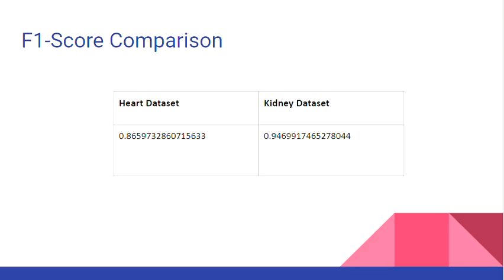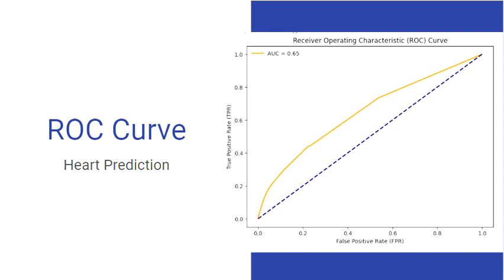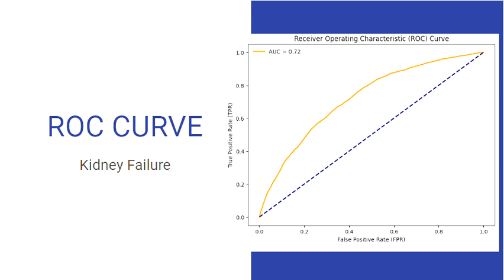When we went with F1 score comparisons, we have our kidney dataset coming in as high as 0.94 and the heart dataset at 0.86. This is because our kidney dataset has many more categorical values when compared to the heart dataset. Coming on to the ROC curve, we can see an AUC of 0.65 in the heart prediction dataset, as well as an AUC of 0.72 for kidney failure.